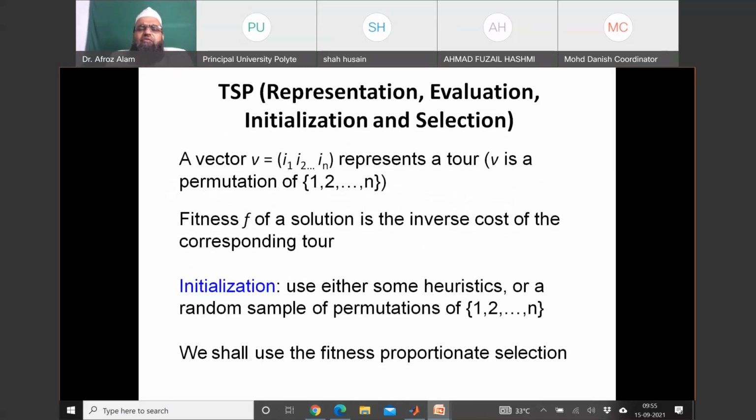The materials you can easily find out on internet. I have also taken these materials from somewhere, but we have to focus on the concept behind this technique, genetic algorithm. So traveling salesman problem you can also find on internet. So here we will formulate our problem with certain variables, and those variables will be represented by certain representation of genes, like a vector, that is chromosome I1, I2 up to In, where N represents number of cities to be traveled.